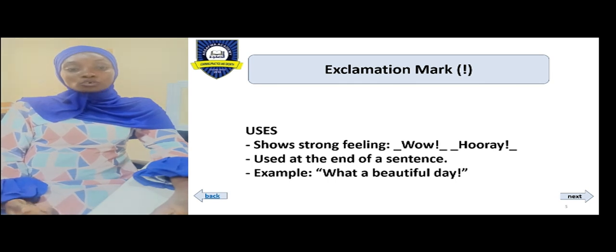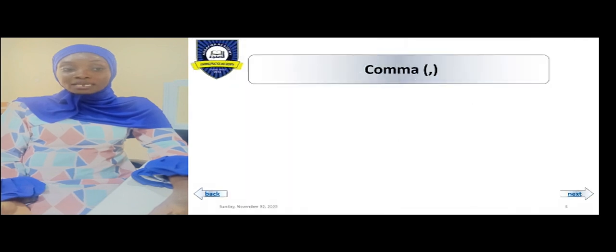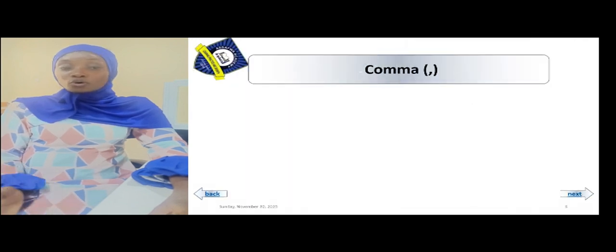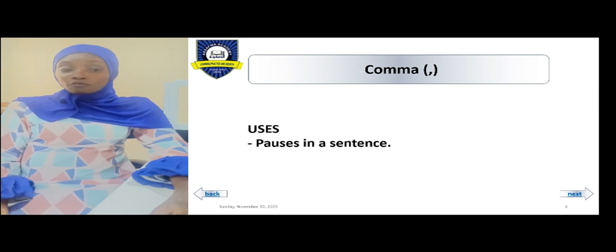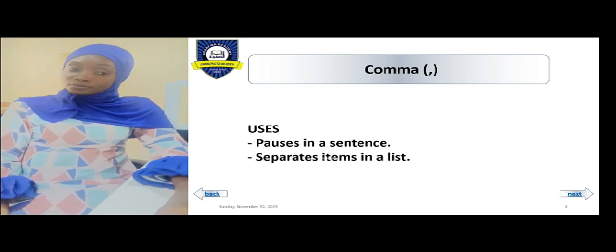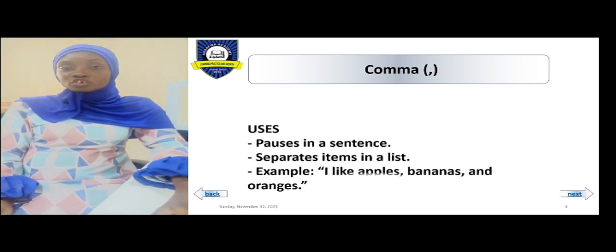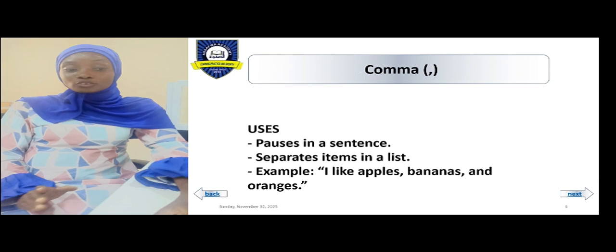Now going forward to comma. The comma is also a punctuation mark, and it is used to show pauses in sentence and separate items in a list. For example, I like apples, comma, bananas, comma, and oranges. Now you use the comma to separate items in a list or to take a pause in a sentence.